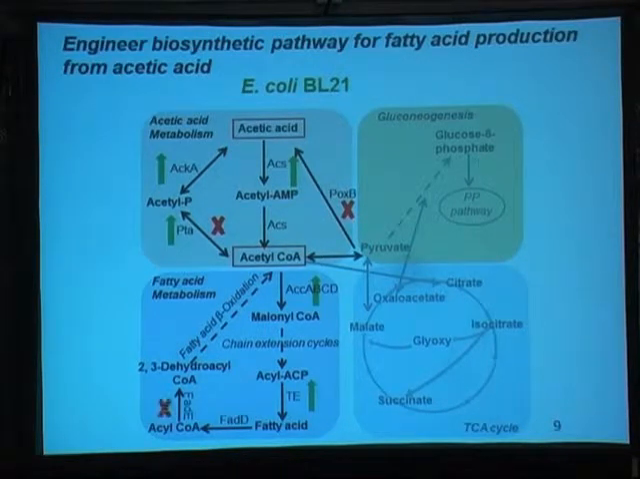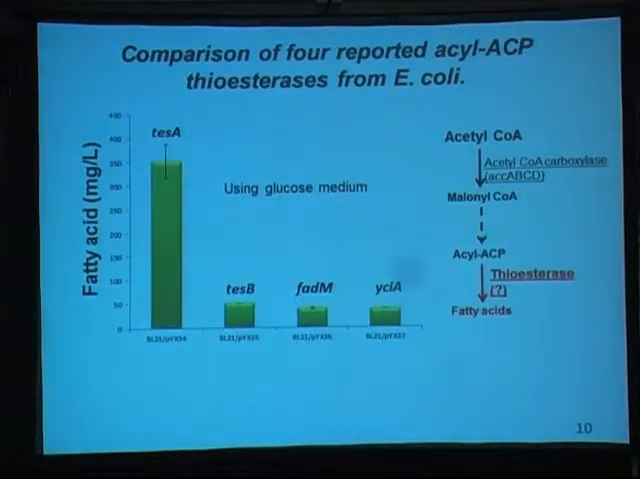And we also knock out the fatty acid degradation pathway. So we did some genetic modification using E. coli. You know that E. coli is also present in the fecal waste, right? So the engineered E. coli, we found that if we overexpress the TesA gene, which is a very important step for fatty acid production, this gene encodes the enzyme called acyl-ACP thioesterase. They actually can give the highest fatty acid production.